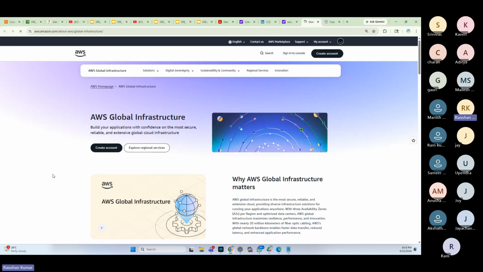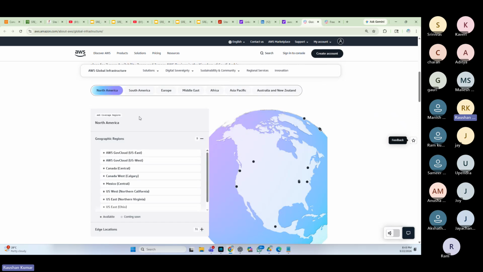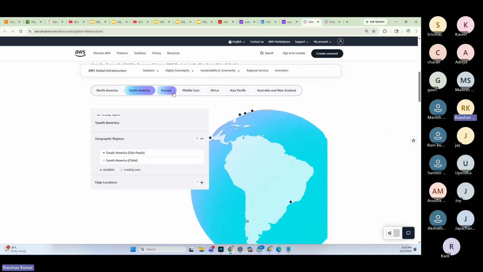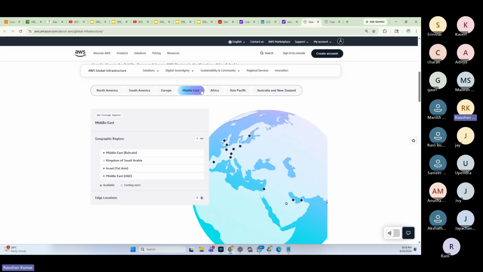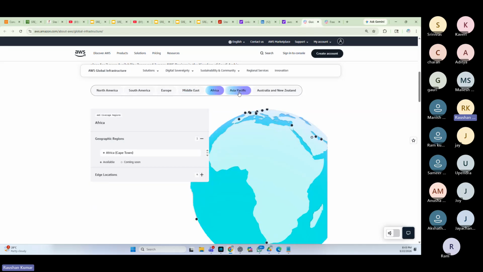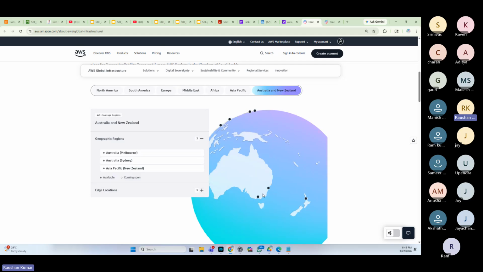We'll talk about so many services we have. You have services in North America, South America, Europe. All these are regions. Each region has multiple data centers. Look at this presence of AWS: Africa, South Pacific, Australia, New Zealand. They are present across the globe. They have data centers across the globe.